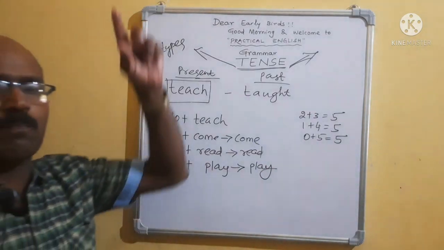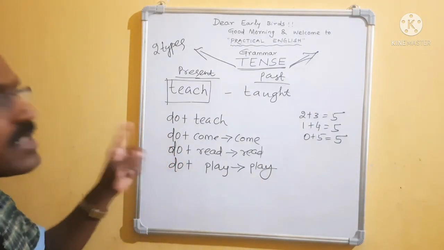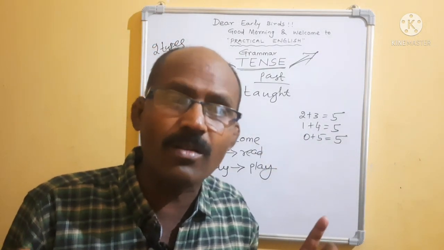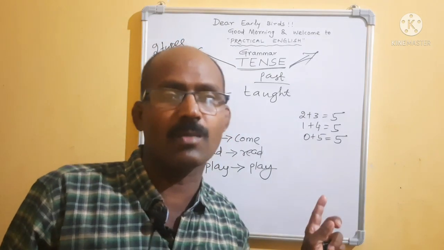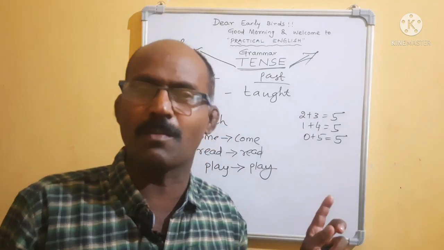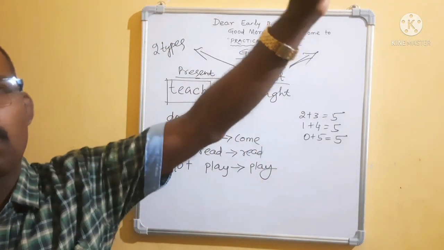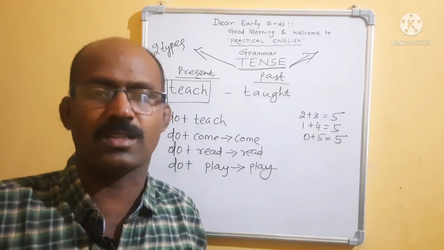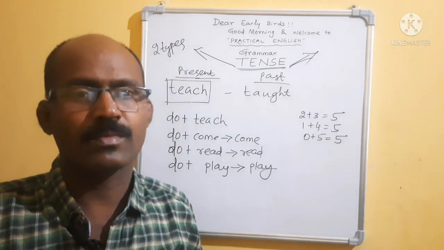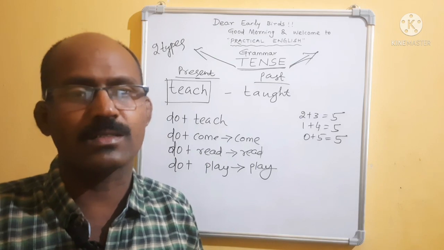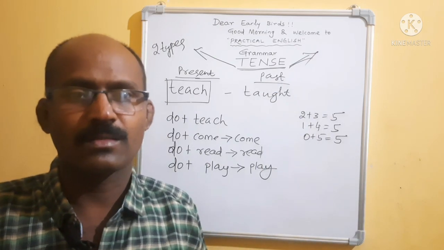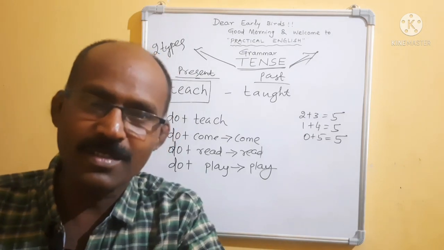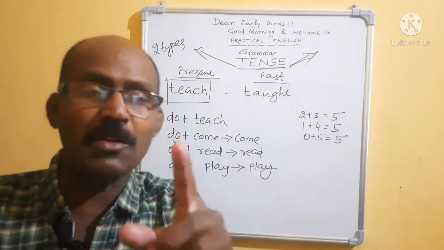Please remember, in present form, do is there, but it is in hidden form. I will tell you how it will help you a lot. I will definitely tell you. Please remember, any verb you say, play, kick, sing. Sing means do plus sing. Kick means do plus kick. Eat means do plus eat. Stand means do plus stand. Play means do plus play. Read means do plus read. Did you understand me? Never forget. Try to remember it. Do.